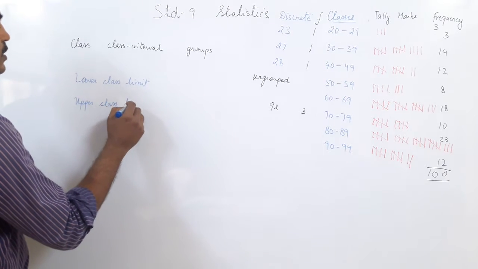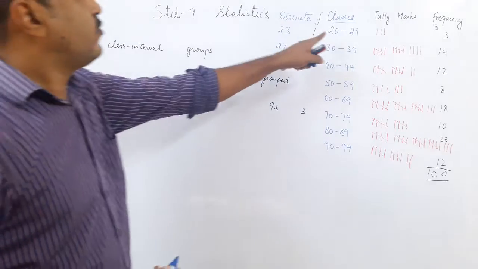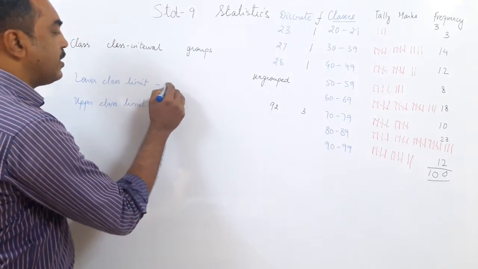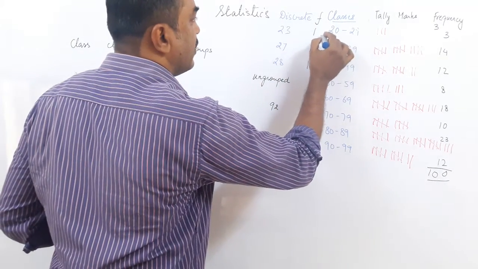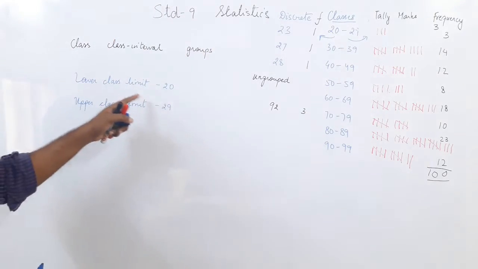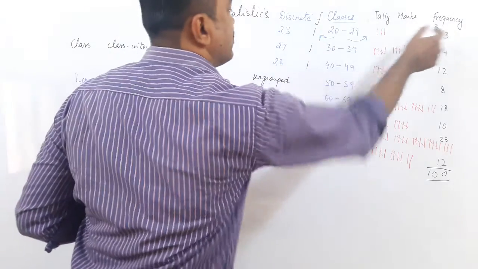So when I break them into classes, I have got a lower class limit and upper class limit. For this group 20 to 29, the lower class limit is 20 and the upper class limit is 29. On the left side we have the lower limit, on the right side we have the upper limit. That is for the first class whose frequency is 3.